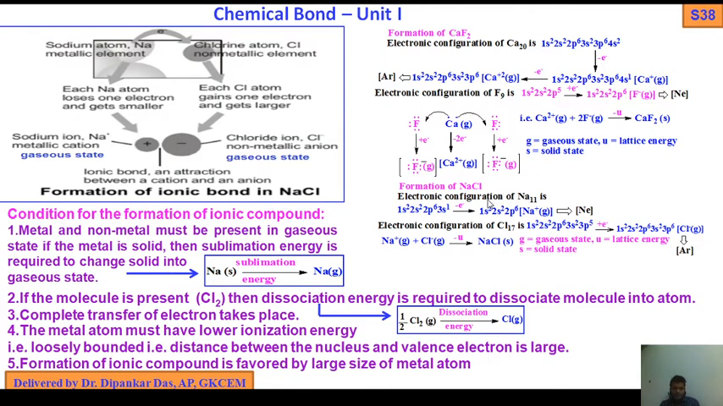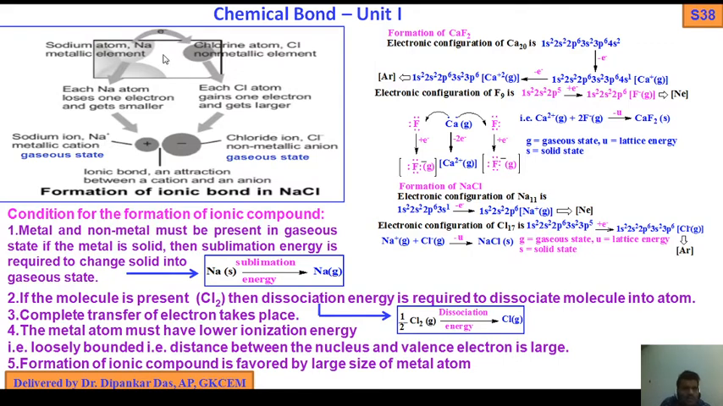Similarly, formation of NaCl. Electron configuration of sodium: 1s2, 2s2, 2p6, 3s1. So Na plus gas has the neon inert gas configuration. Chlorine, 17, accepting an electron becomes argon. So Na plus gas and Cl minus gas, at the expense of lattice energy minus U, form NaCl solid. G is the gaseous state, U is the lattice energy, and NaCl is solid.